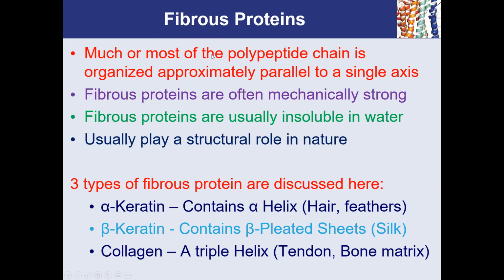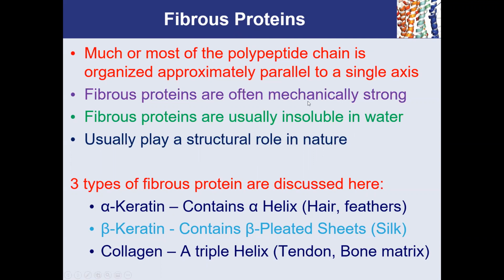And most of the fibrous proteins are organized approximately parallel to a single axis. Okay, so one axis, one dimensional, everything is organized around that axis. They tend to be mechanically strong.